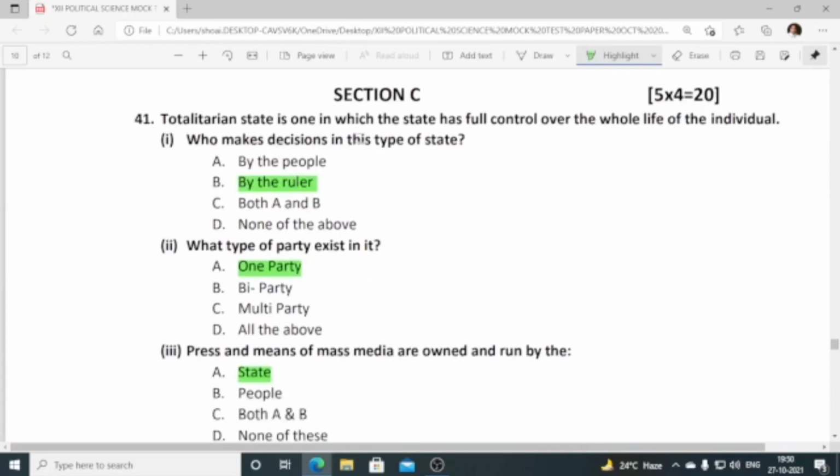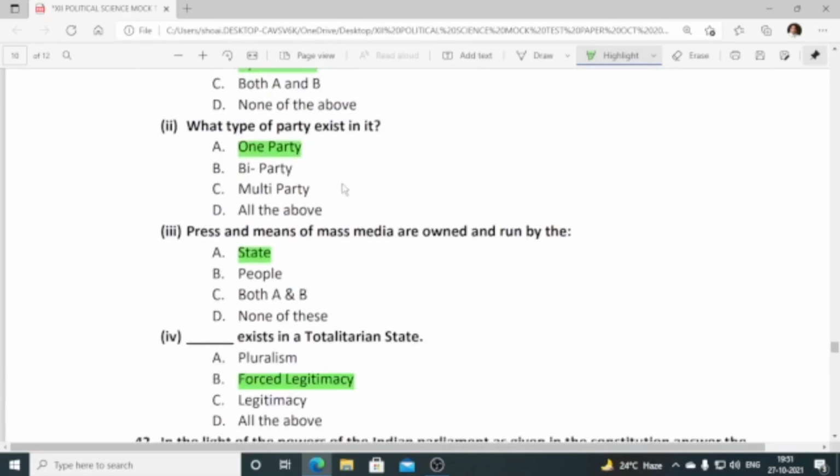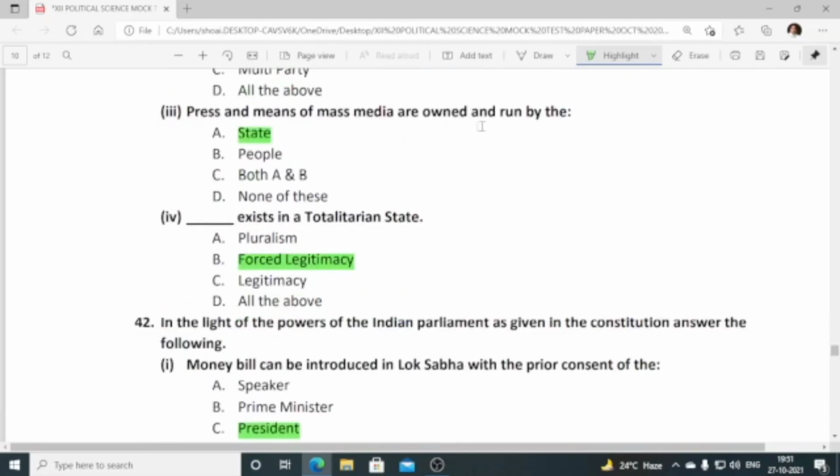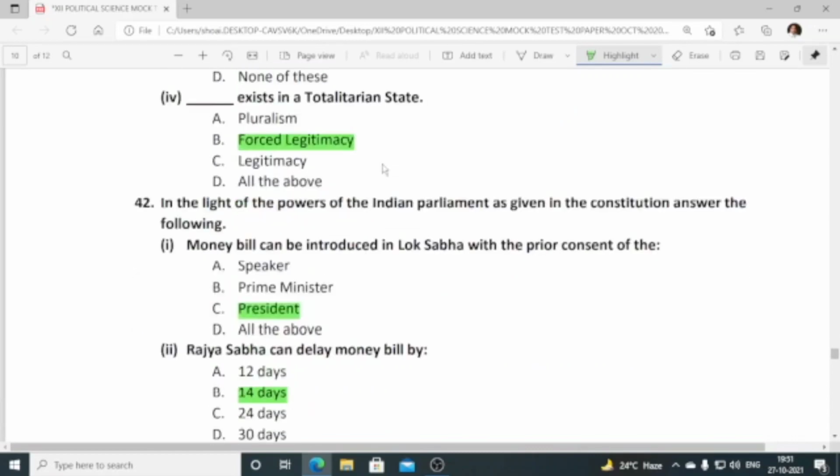Okay. C. 41. Who makes decision in this type of state? By the ruler. In a totalitarian state, who makes the decision? By the ruler. Which type of party exists in it? One party. Press and means of mass media are owned and run by the state. Forced legitimacy exists in totalitarian state.